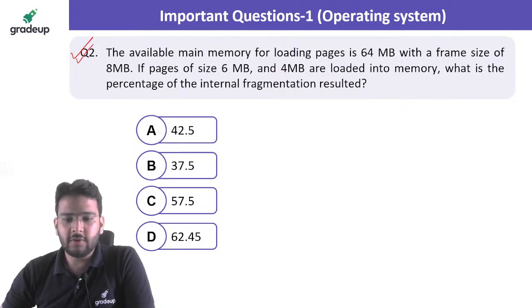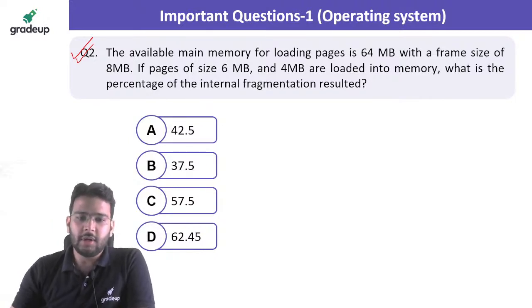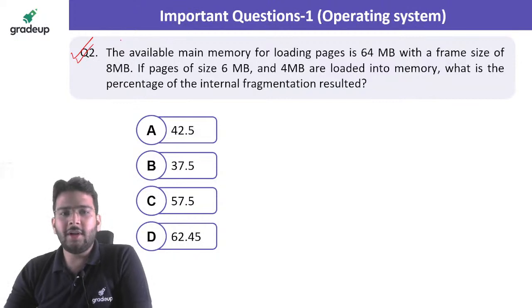Yes, Raja is saying option B should be the correct answer. Tushar is saying option C should be the answer. Okay, now he's saying option B. So let's solve this question now.